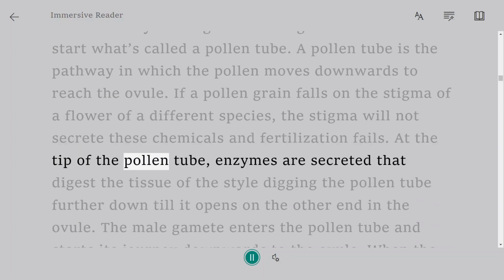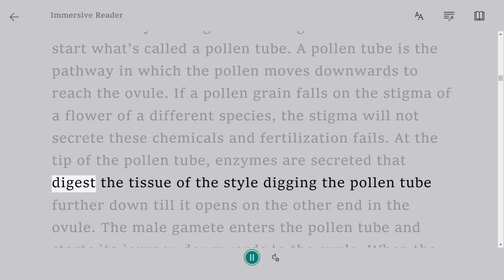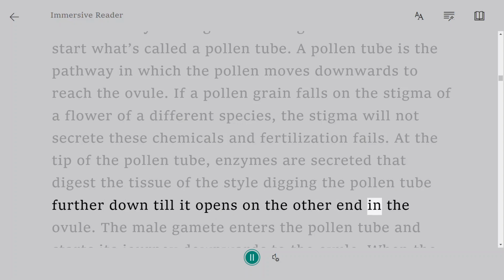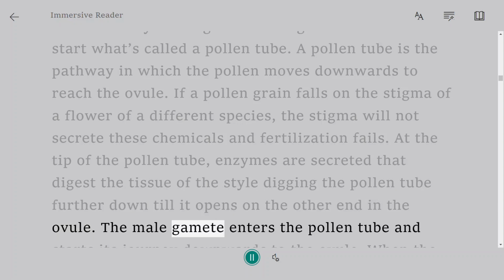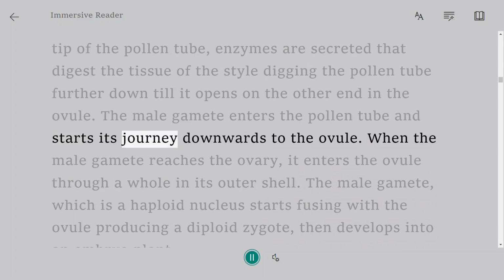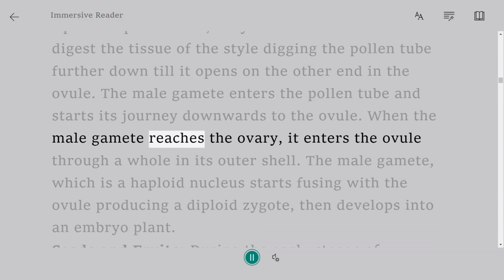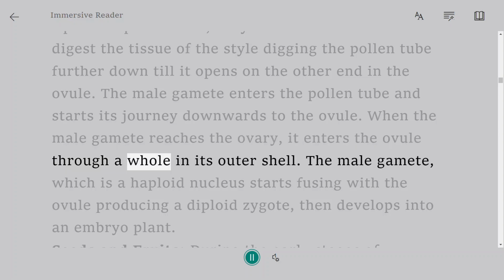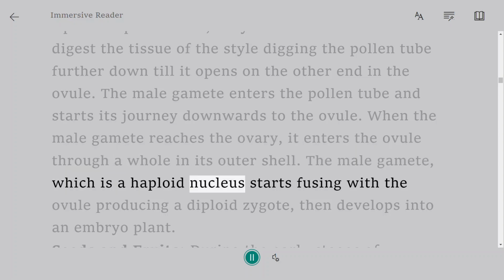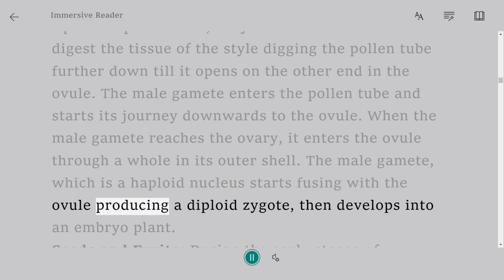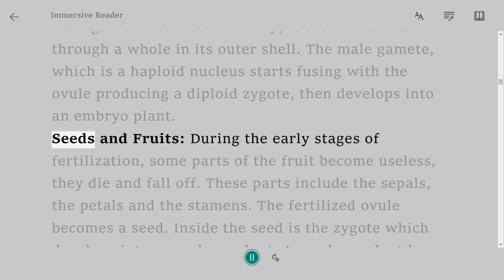At the tip of the pollen tube, enzymes are secreted that digest the tissue of the style, digging the pollen tube further down till it opens on the other end in the ovule. The male gamete enters the pollen tube and starts its journey downwards to the ovule. When the male gamete reaches the ovary, it enters the ovule through a hole in its outer shell. The male gamete, which is a haploid nucleus, starts fusing with the ovule, producing a diploid zygote, which then develops into an embryo plant.